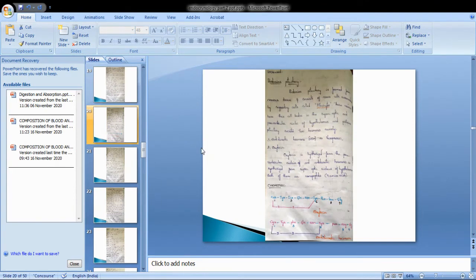Oxytocin contains isoleucine at the third position and leucine at the eighth, and antidiuretic hormone contains phenylalanine at the third and arginine at the eighth. The residues at these positions change between oxytocin and antidiuretic hormone.